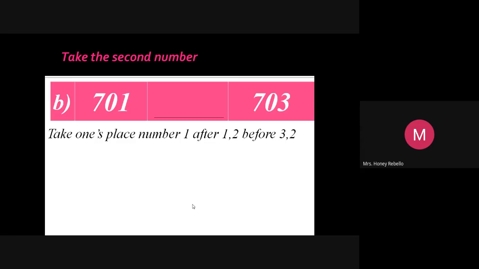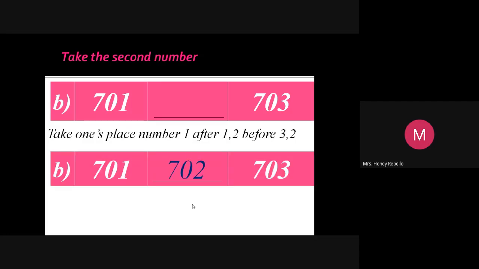Now, after 1, you get 2. Before 3, you get 2. So you can take the number after 701, or the number before 703. That will be the number between these two numbers. Just observe. The question is on top, the answer is down.